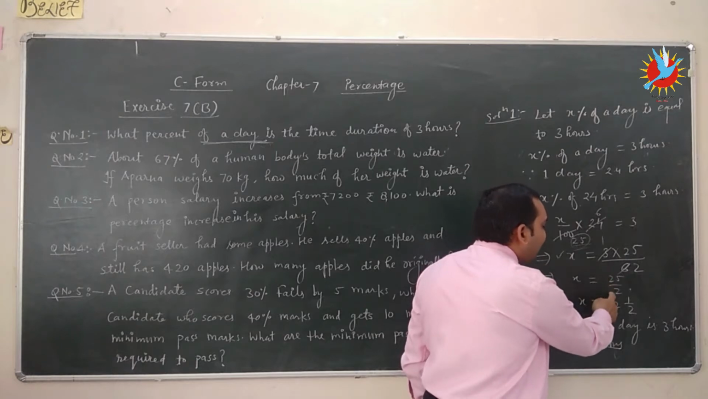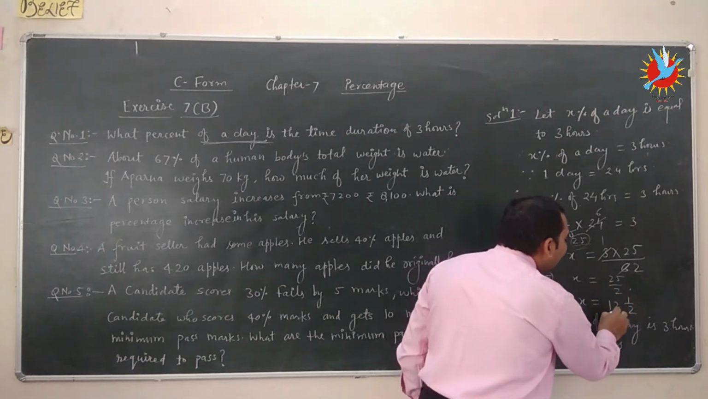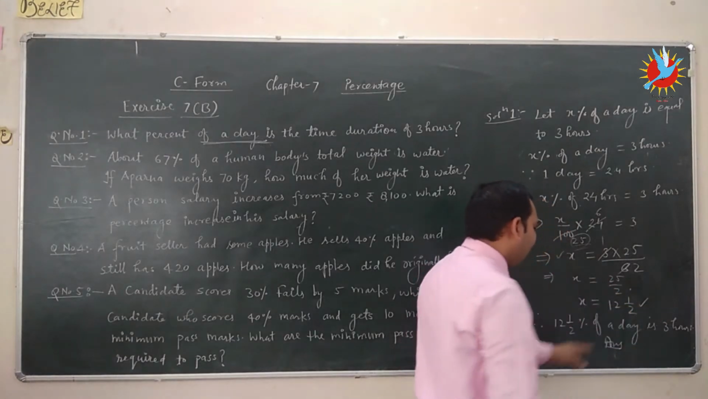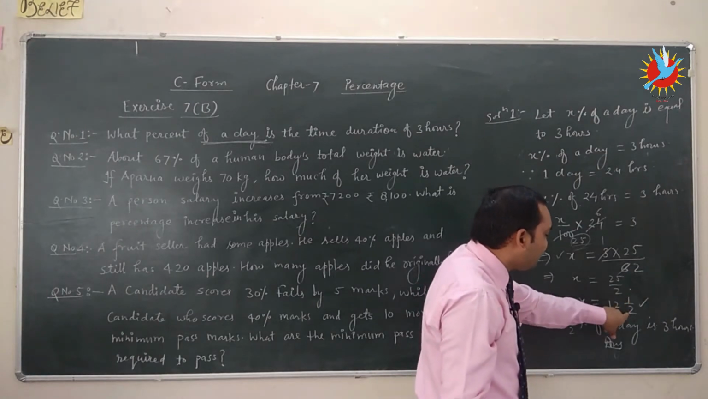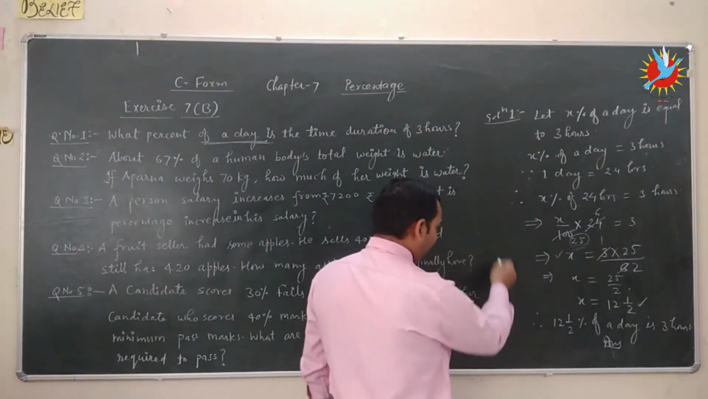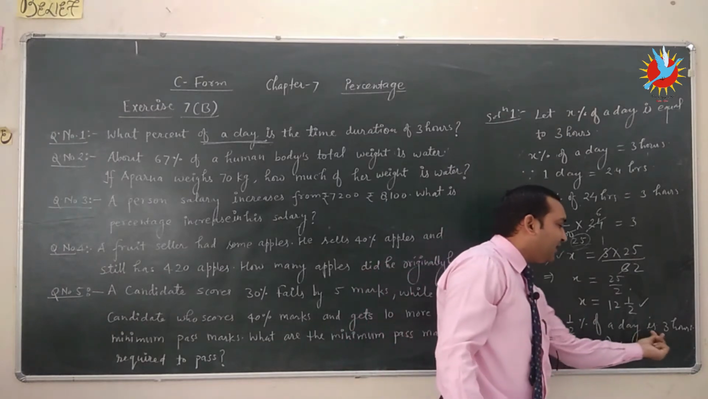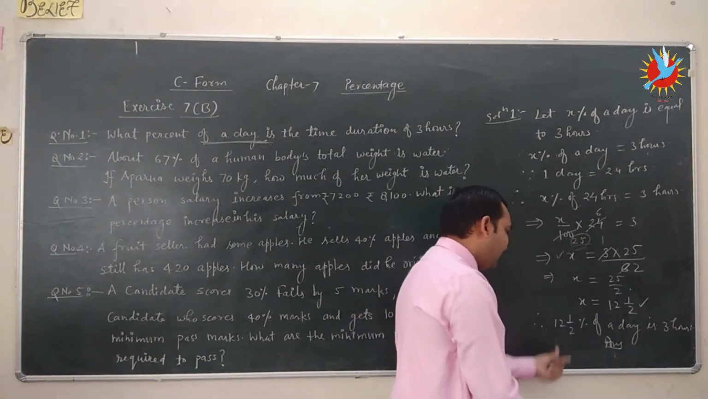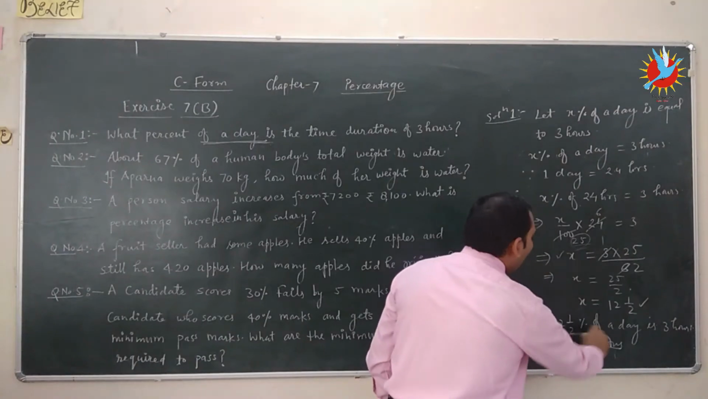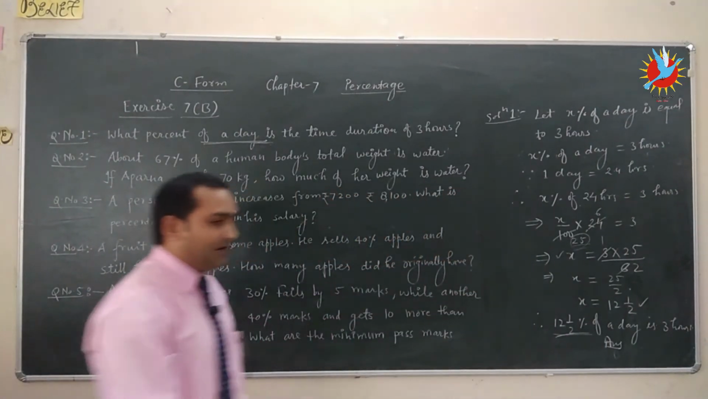which is equal to 25 upon 2. We write it in mixed fraction, so 12 whole 1 upon 2, and 12 whole 1 upon 2% of a day is 3 hours. So our answer is 12 whole 1 upon 2%.